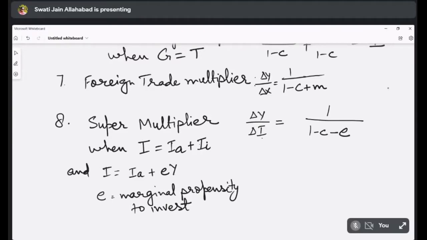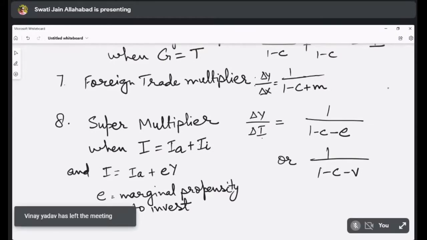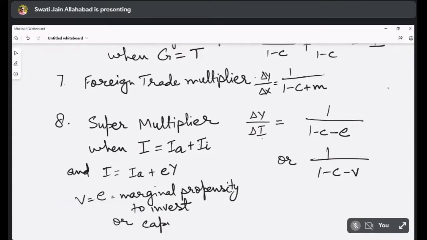So this becomes your super multiplier. It can also be written as 1 upon 1 minus C minus V, where V is the capital output ratio.